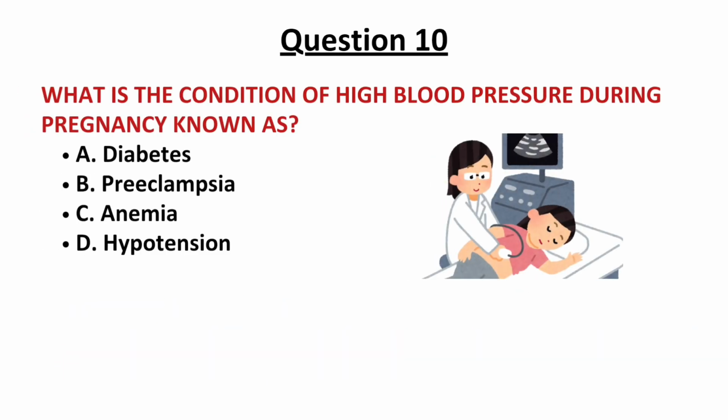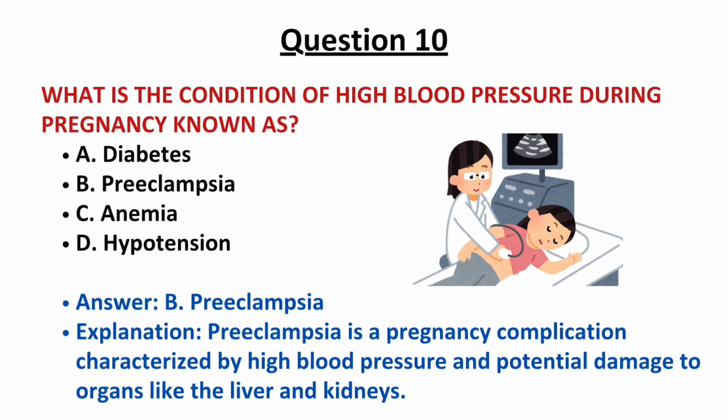Question number 10. The condition of high blood pressure during the pregnancy is known as? Options are diabetes, preeclampsia, anemia, and hypotension. And the correct answer is option B, preeclampsia. It is a pregnancy complication characterized by high blood pressure and potential damage to organs like the liver and kidneys. So the correct answer is option B.